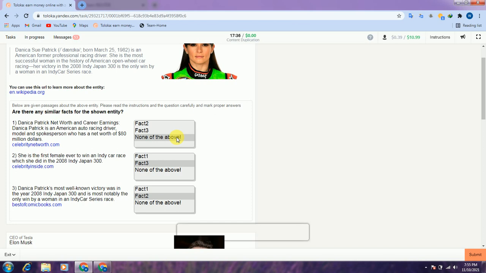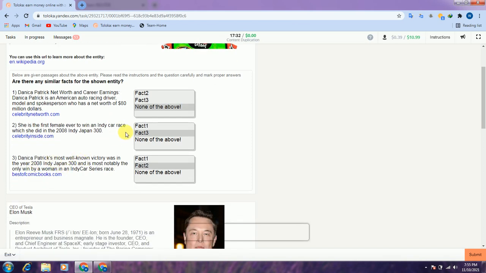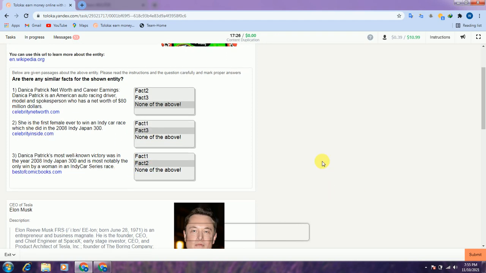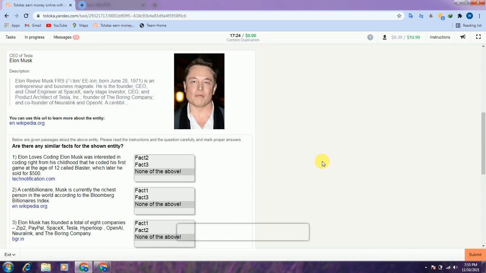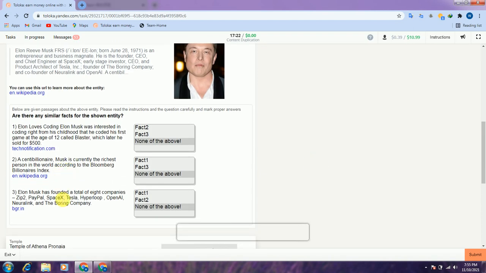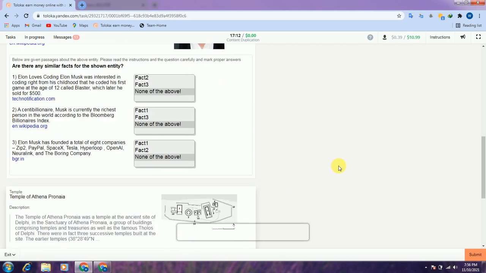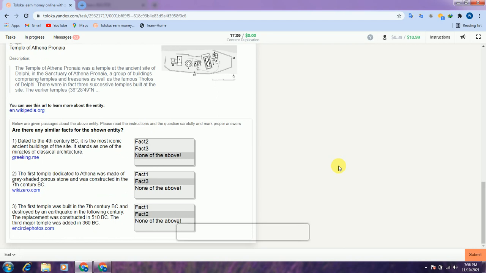So the first one we select none of the above, and the second one and the third one are related with each other. So in the second we select pack 3, in the third one we select pack 2, and scroll down to the second one. If you read this one, all the three options are different from each other. So we will select none of the above, and the second is also none of the above, and the third one is also none of the above. Scroll down to the third one.